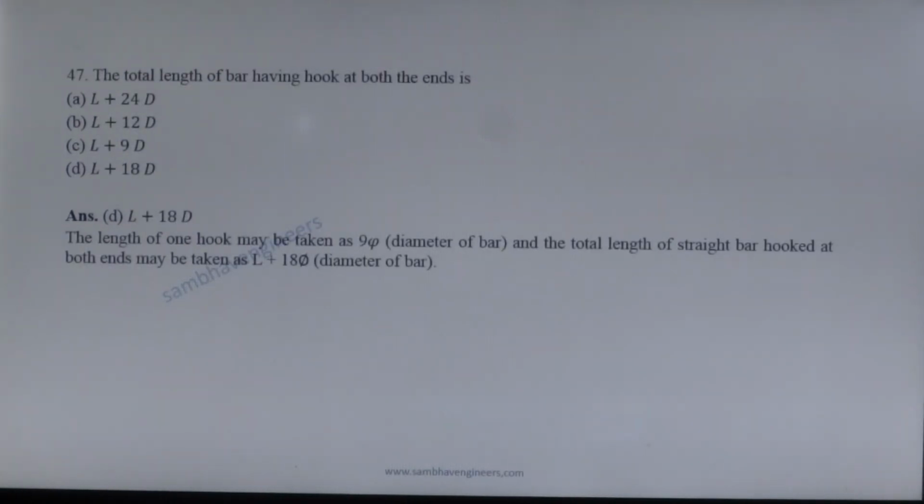Next question. The total length of a bar having hook at both the ends is. The length of one hook may be taken as 9 phi, where phi is the diameter of the bar, and the total length of the straight bar hooked at both ends is L plus 18 phi, and a bar which is hooked at one end is L plus 9 phi. So option D is the correct answer.